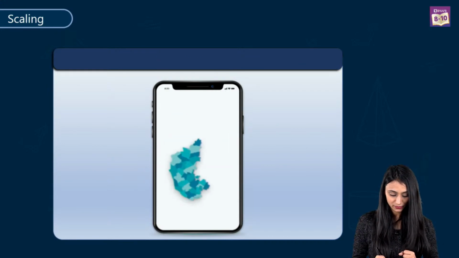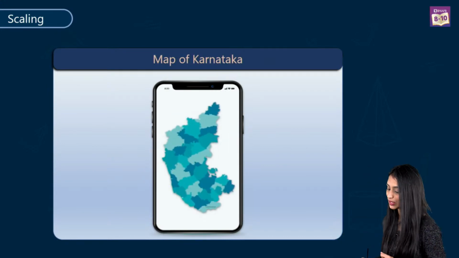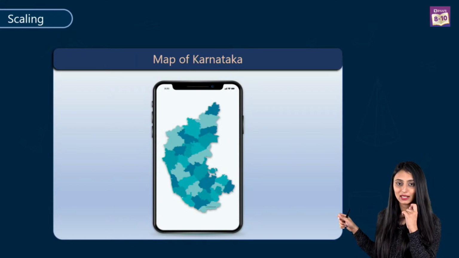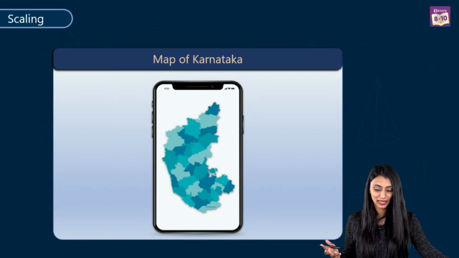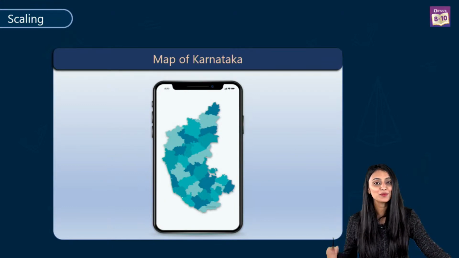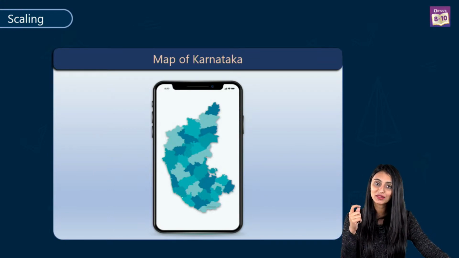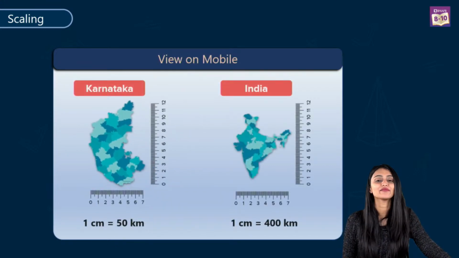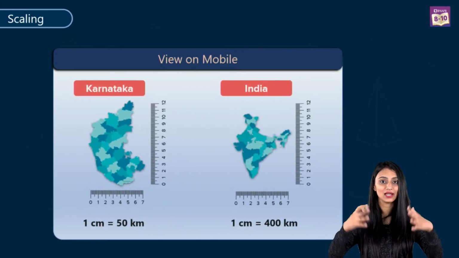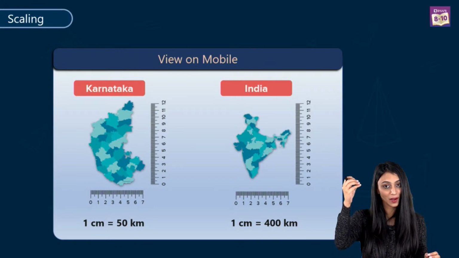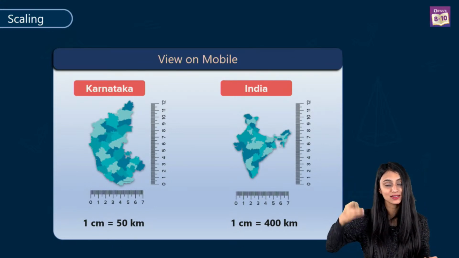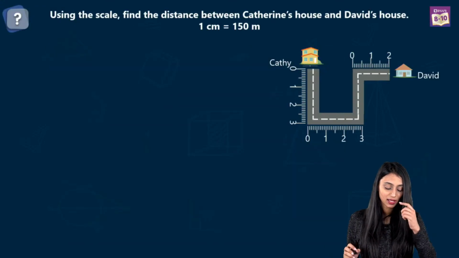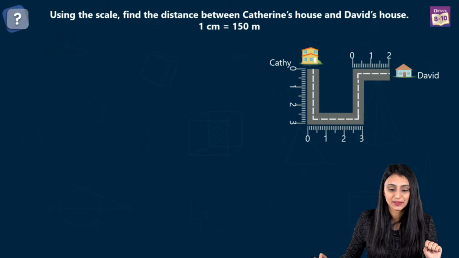Let's check this out. Okay, so we can see that it is of the same size as India on mobile, right? But definitely Karnataka would also not be that much smaller in reality as it is looking on the screen. So we can see both the maps of Karnataka as well as India on the 5x7 mobile screen. But how? That's because of scaling, right? Because a map scale is the relationship between the distance on a map and the corresponding distance of that thing on the earth. Let me show you an example here. So let's try out this question to understand this.